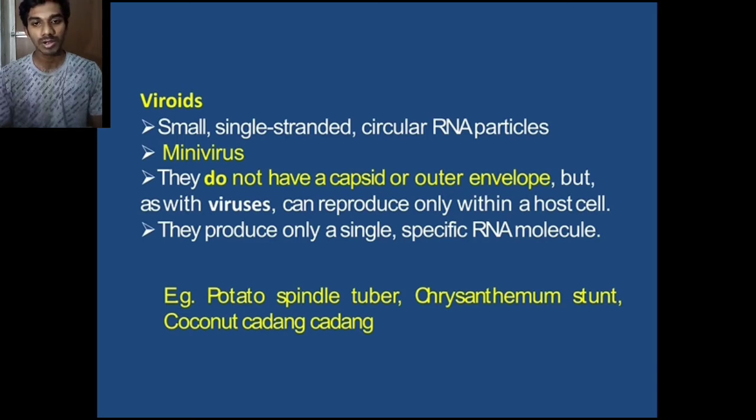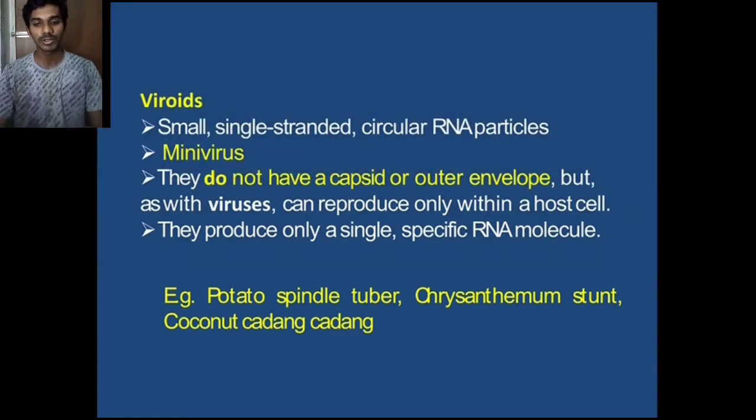Viroids have small single-stranded circular RNA particles. A viroid is a mini virus. It does not have a capsid or outer envelope, and it can reproduce only within host cells. It produces only a single, specific RNA molecule.